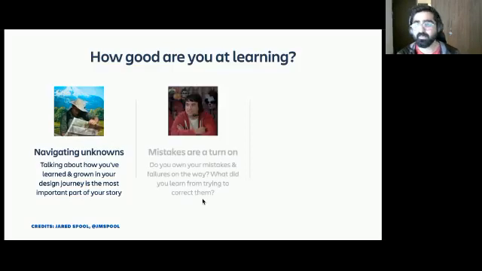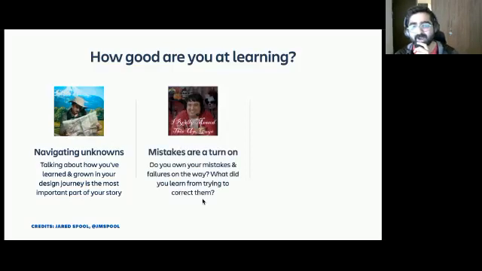The second and the biggest part for me is how open you are to share your learnings and your mistakes on the way. I definitely think mistakes are a big turn on when it comes to recruiters and hiring managers. We love to see candidates being very open about mistakes they've perhaps done or things they've learned on the way, and how they course corrected themselves. That's expected in a student's journey as a designer.